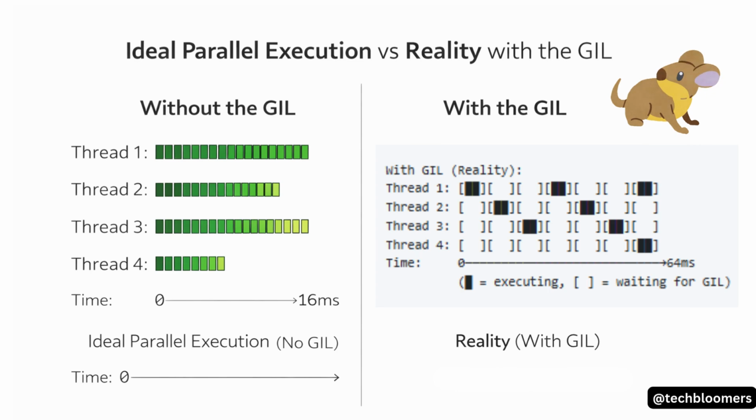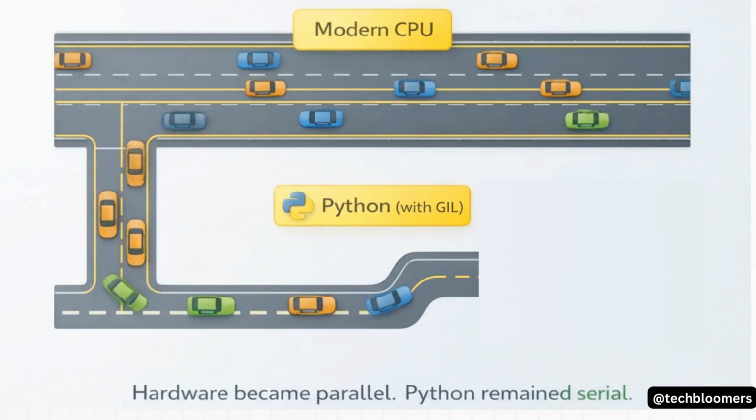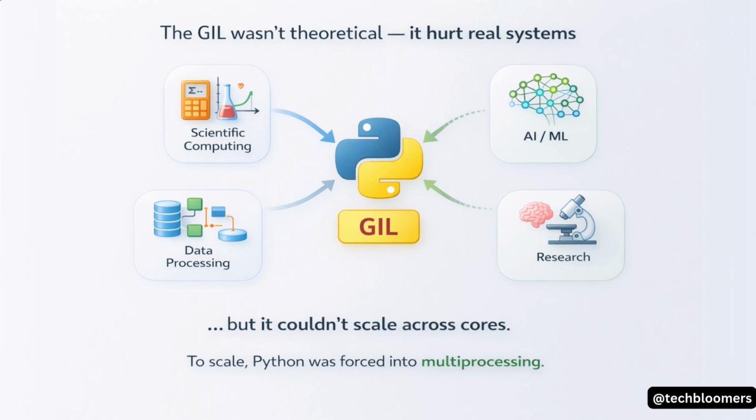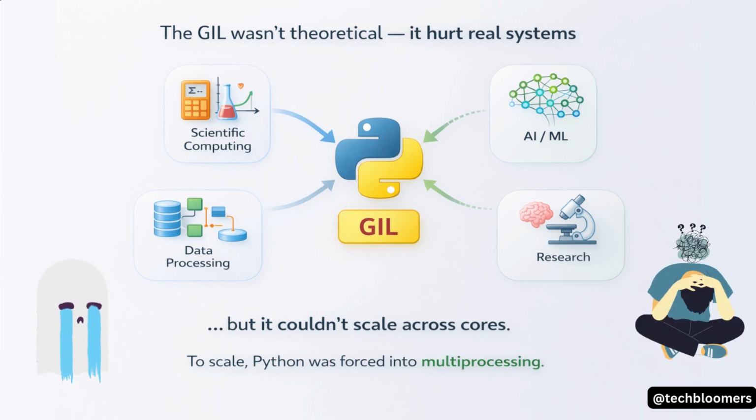For any task that was heavy on the CPU, you could have a 64-core machine, but your Python process was only ever going to use one of them at a time. And this wasn't some abstract issue. The people really feeling the pain are in fields like scientific computing, AI and machine learning, and large-scale data processing.